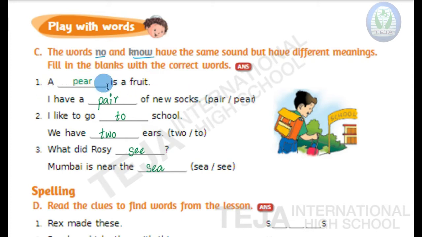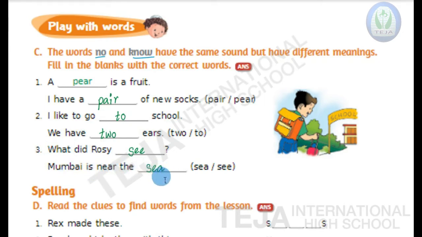Now let's read the fill in the blanks, children. A pear is a fruit. I have a pair of new socks. Second one, I like to go to school. We have two ears. Third one, what did Rosie see? Mumbai is near the sea.